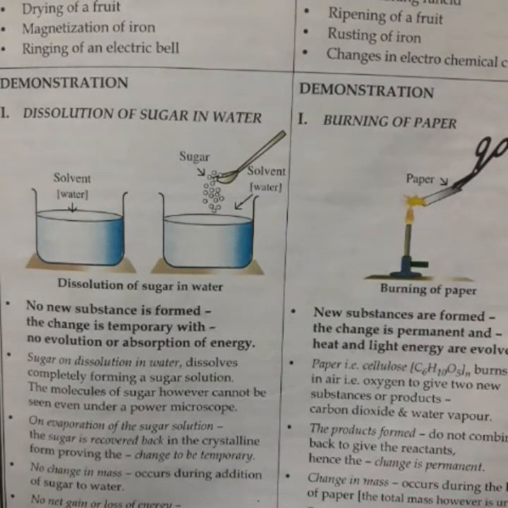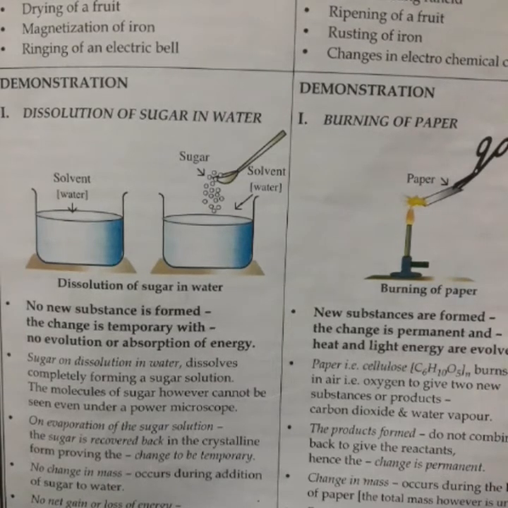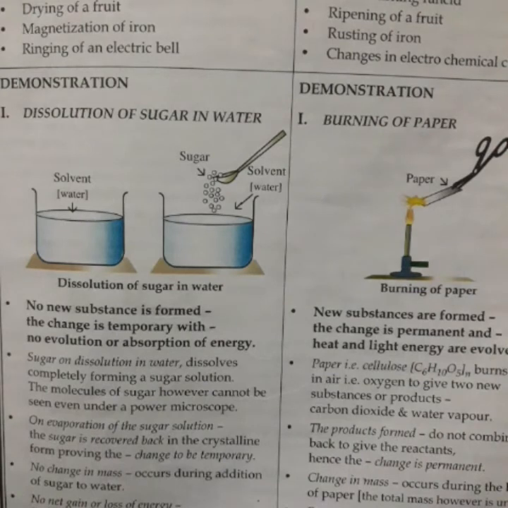But one thing you should remember, the total mass of the reactants and products will remain the same according to the law of conservation of mass. But here the mass of a substance will change, okay, and energy is given out in the form of heat or light. So these are the characteristics of chemical changes.